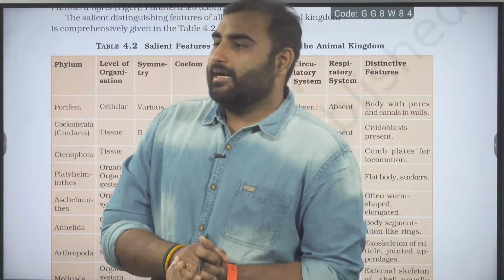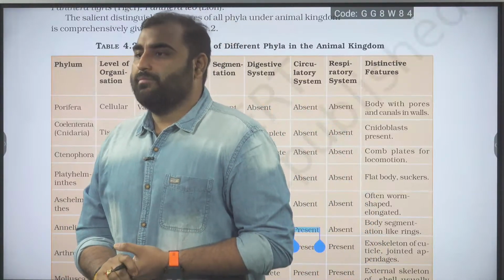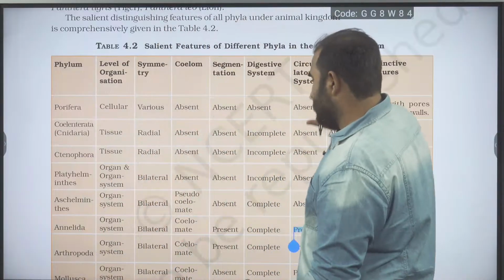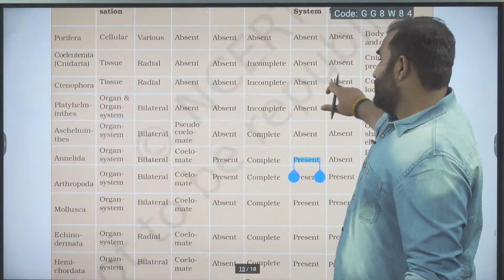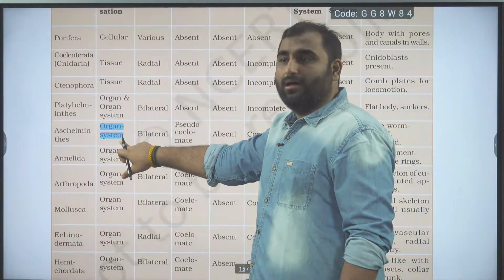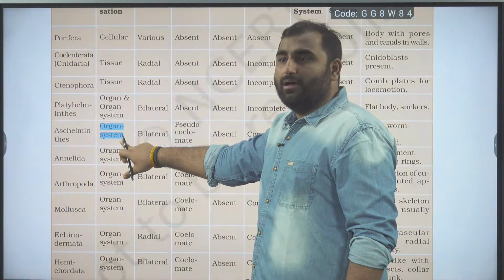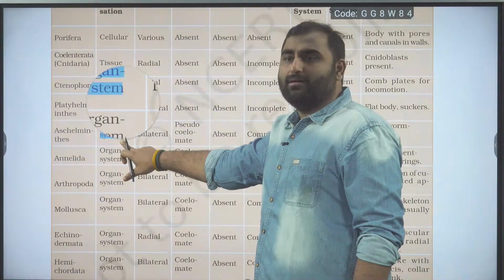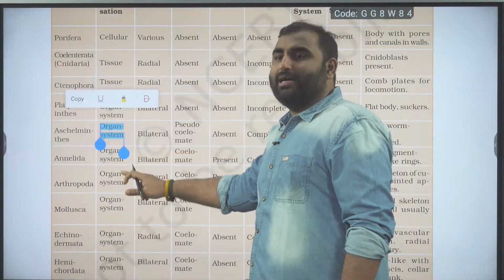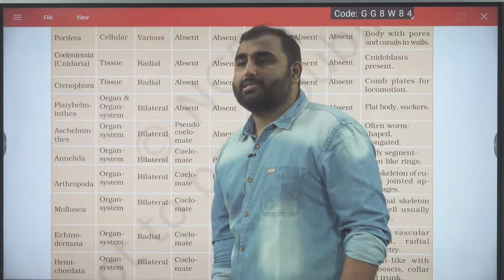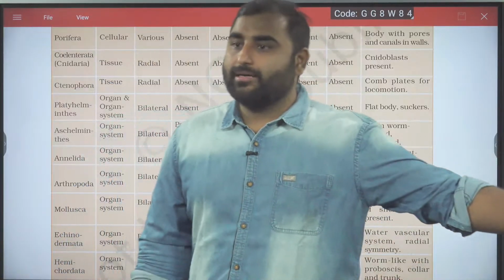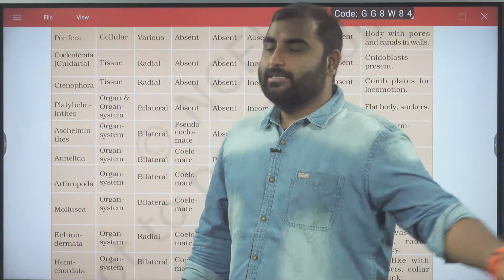Sir, in NCERT, level of organisation, Aschelminthes is not mentioned as organ system. Let me check. Please see here, it is written in the table. I am showing the NCERT table: Aschelminthes organ system. In the theory they might not have mentioned it, but here it is given.